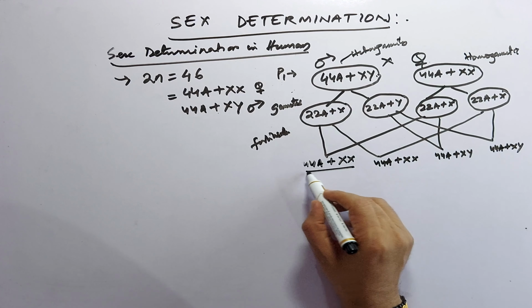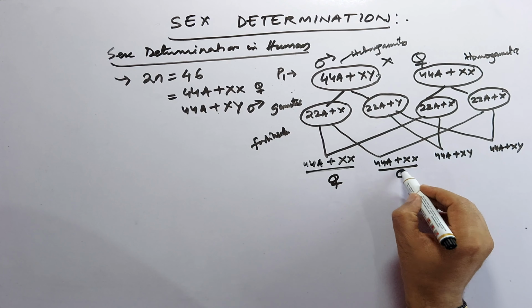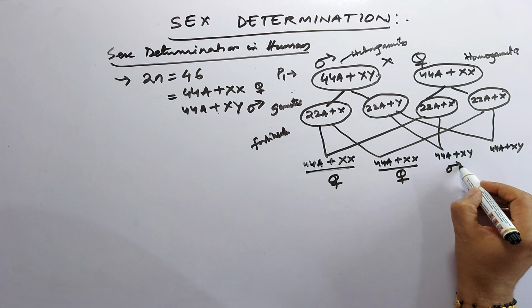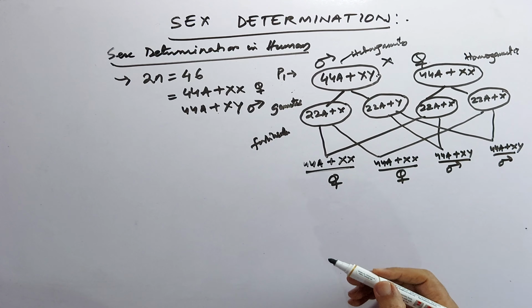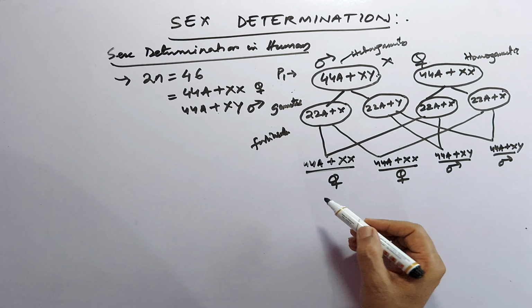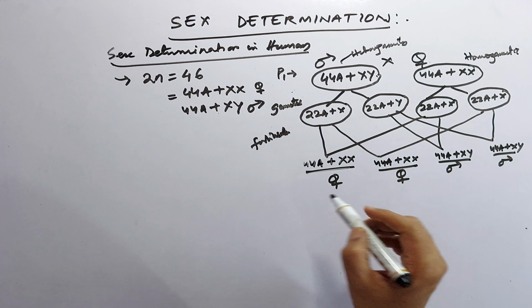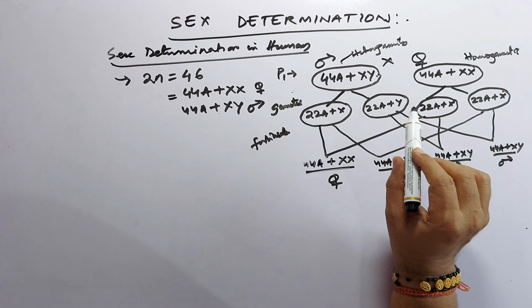So the first two are female and the other two are male. In this way the son and daughter are formed.